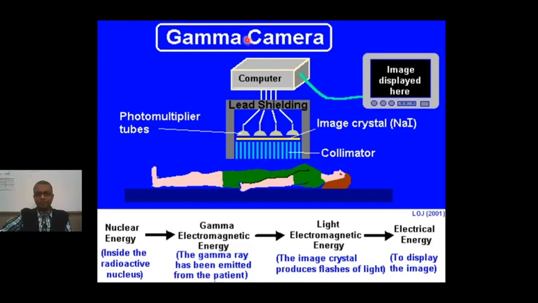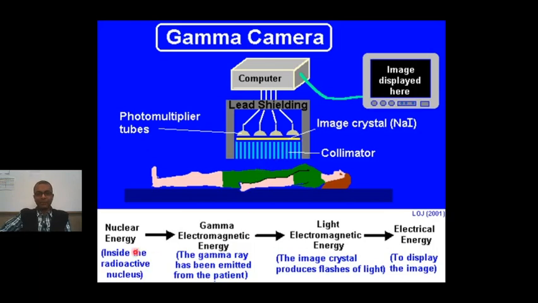So this is a simple example of scanning. What is being done is, calling it a gamma camera rather. A radioisotope is introduced into the body of the person. Then the radiations that are being emitted, this is the collimator, it collimates the radiation that is emitted. These are detectors, photomultiplier tubes are detectors, and the image crystal, NaI, these are part of the detector. This detector sends the signal to the computer and the image is produced. So this is a simple example of scanning.